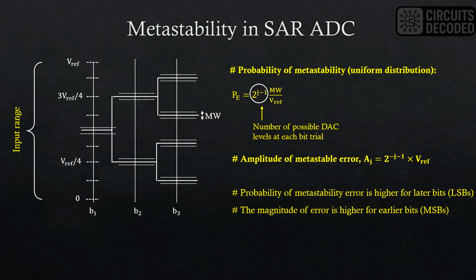This is the reason that sometimes the error for the LSBs is ignored, as they can be designed to be below the noise floor. However, the MSB errors cannot be neglected, as they can result in big glitches in the ADC code. There are a few strategies through which the metastability error can be addressed.